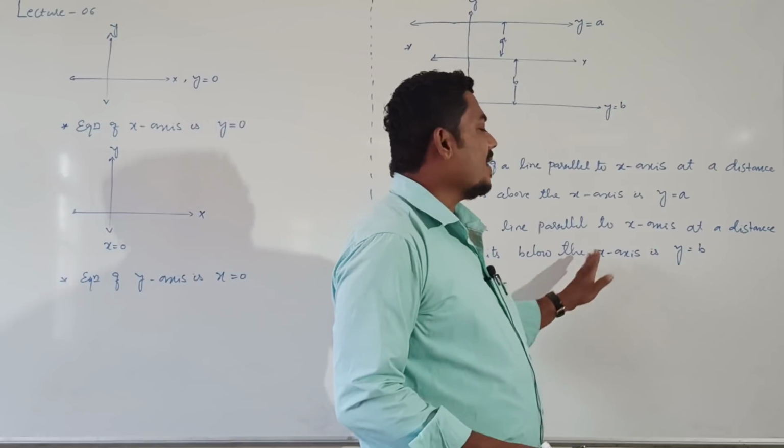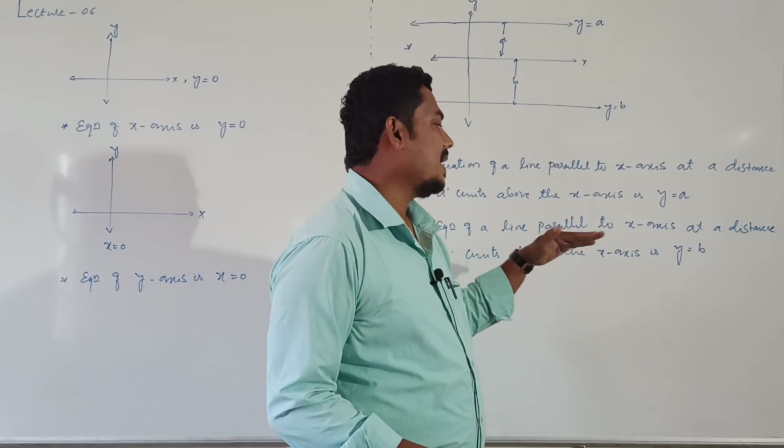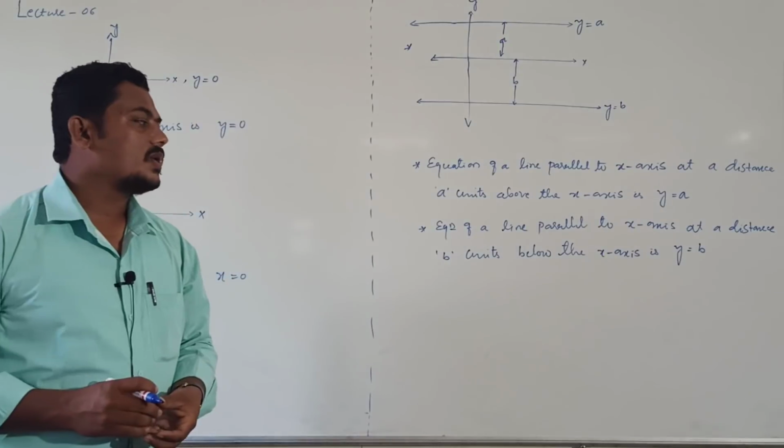Equation of the line parallel to x-axis at a distance b units below the x-axis.